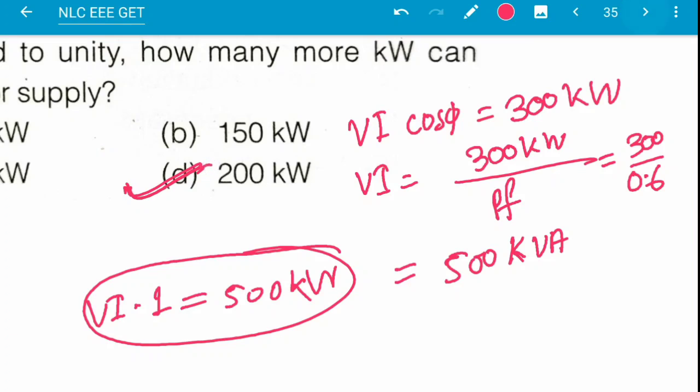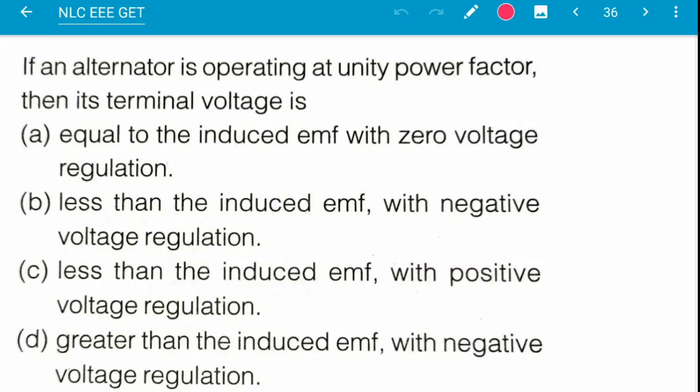This is 200 kilowatt. Next question: if an alternator is operating at unity power factor, then its terminal voltage is: option A, equal to the induced EMF with 0 voltage regulation; option B, less than the induced EMF with negative voltage regulation; option C, less than the induced EMF with positive voltage regulation; option D, greater than the induced EMF with negative voltage regulation.